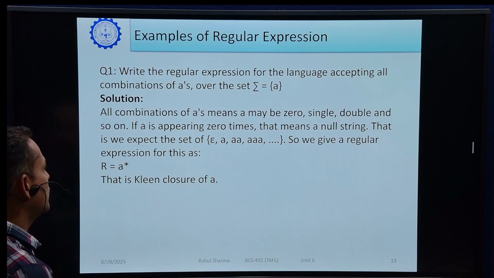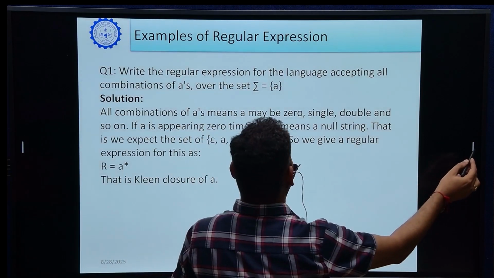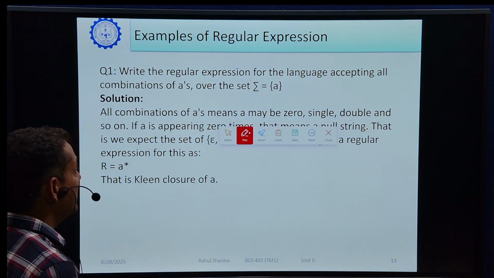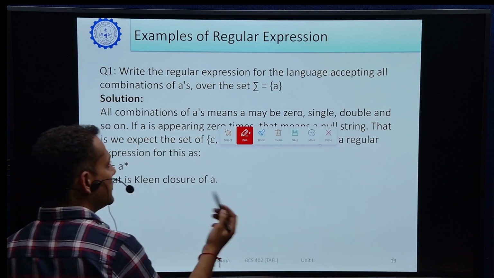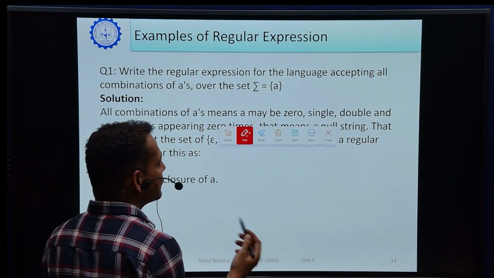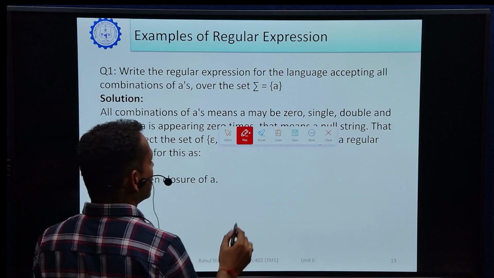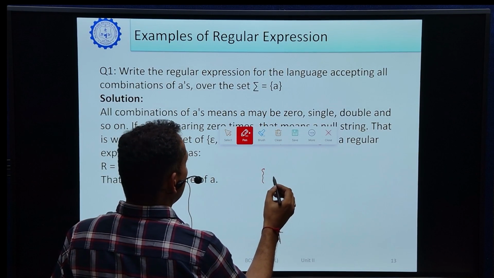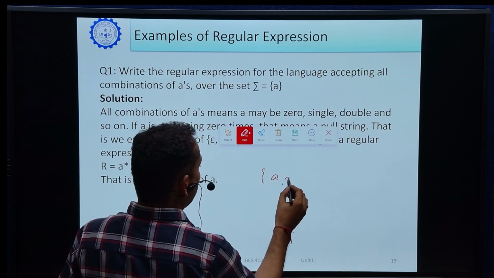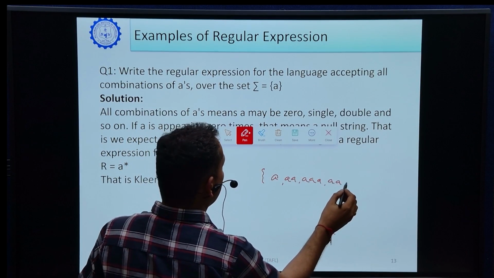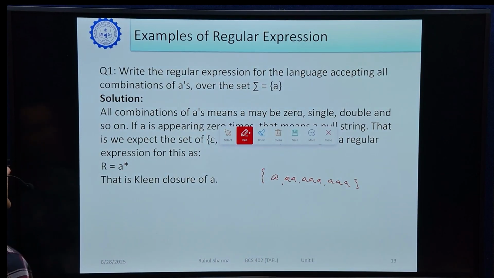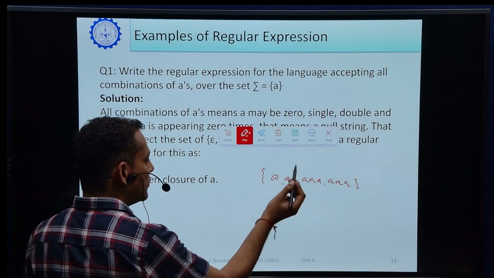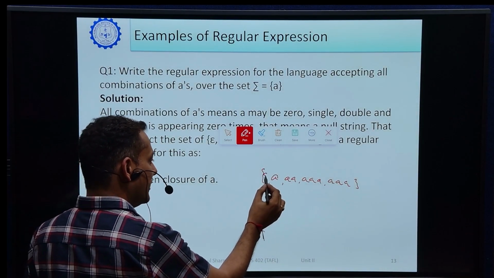First question is, write the regular expression for the language accepting all combinations of A's over the set A star. What does it mean? For solving the question, first of all we will write the language, or we will write a string, which type of string is asked in the question. Number of A's, so what does it mean? It means the language will be like this: A, A, A, A, A. Right? So all the combinations of A's, what does it mean? It may be that no A will be there. What does it mean? It will contain an epsilon.